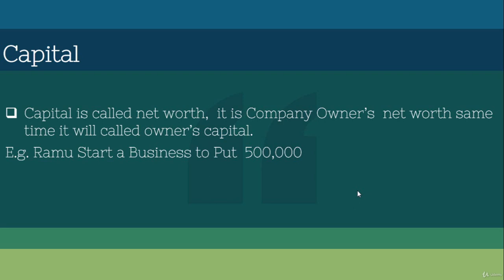Otherwise, we can say I and my friend start a business with 500,000. So this 500,000 is called the capital. It is the owner's investment, the things that he puts into the business. Those are called the owner's capital. For example, Ramu starts a business and puts in 500,000.